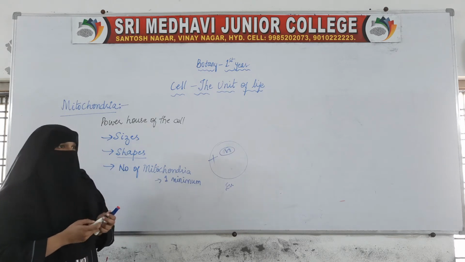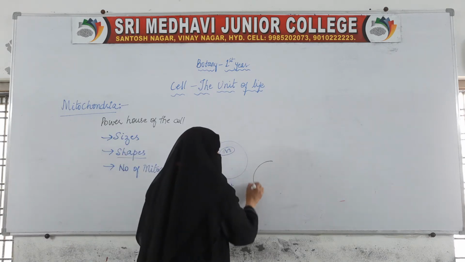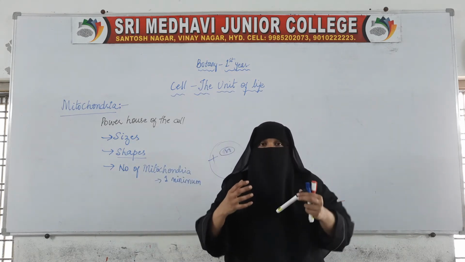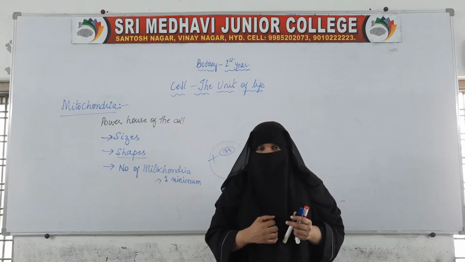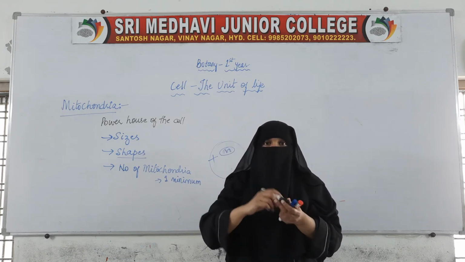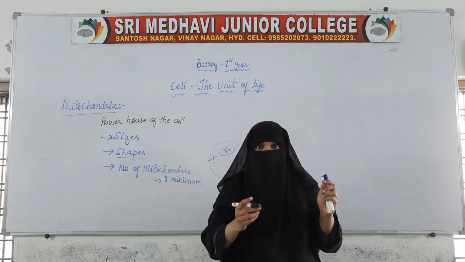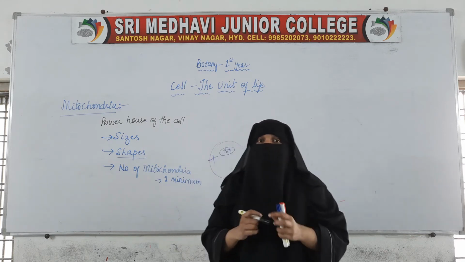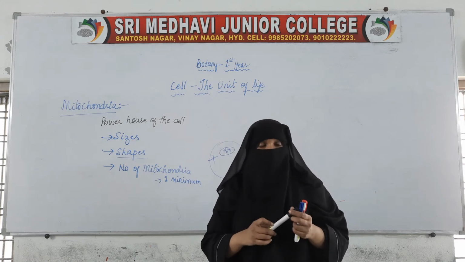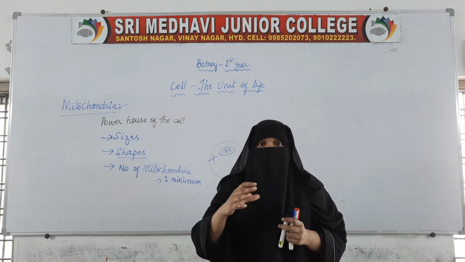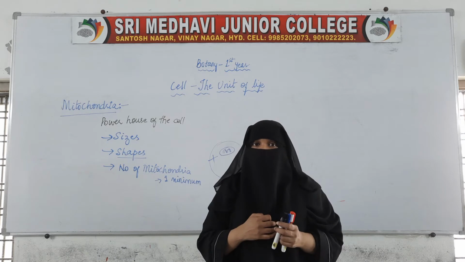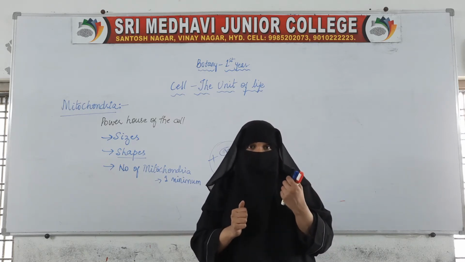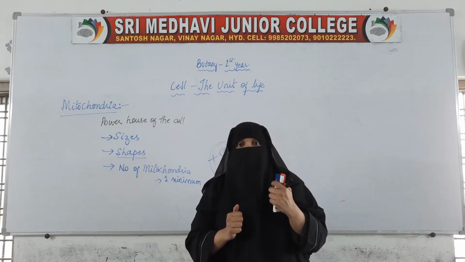For example, if this is a muscle cell, muscles do a lot of activity. Right now muscle is doing this writing. When I walk, when I run, all these activities are done with the help of the muscles. Muscles are responsible for movement, and for movement they need more energy.